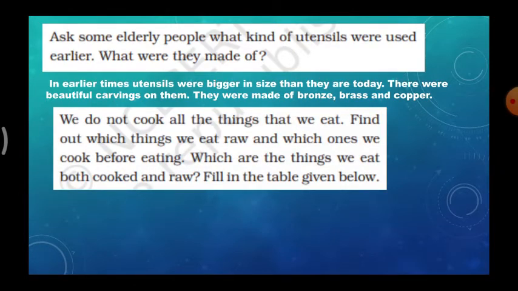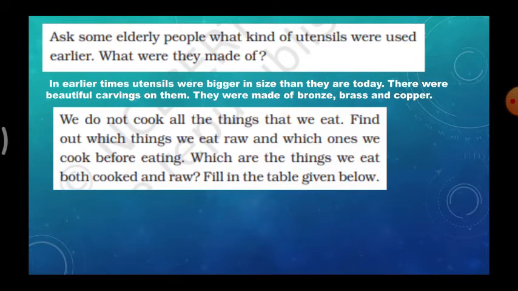We do not cook all the things that we eat. Find out which things we eat raw and which ones we cook before eating. Which are the things we eat both cooked and raw? Fill in the table given below.